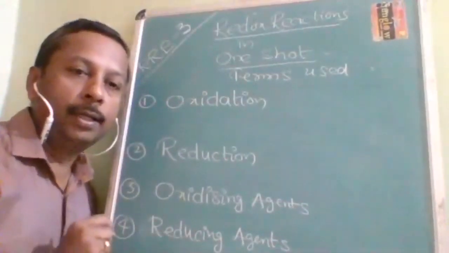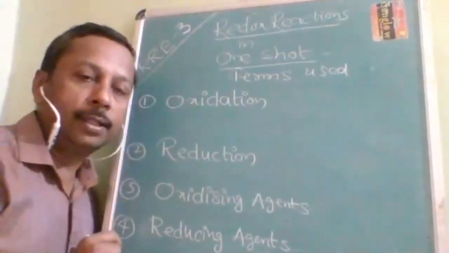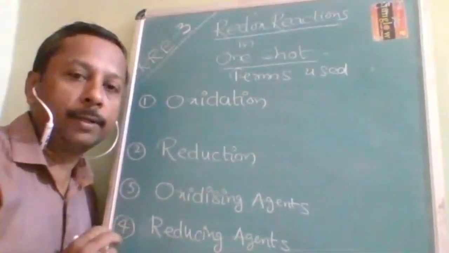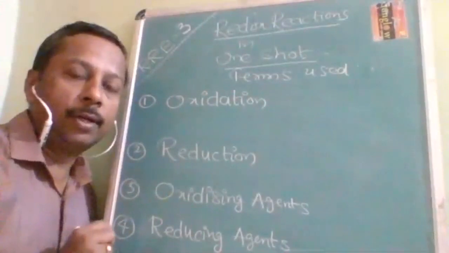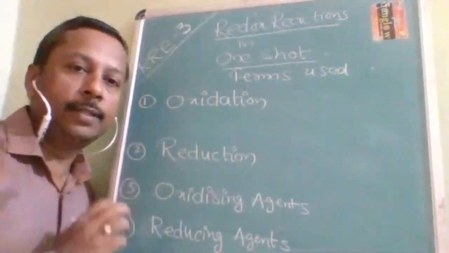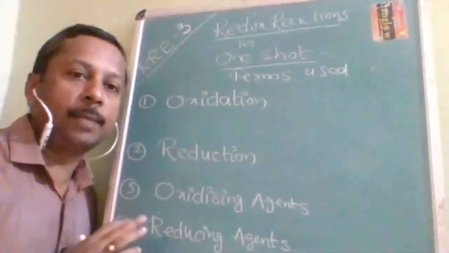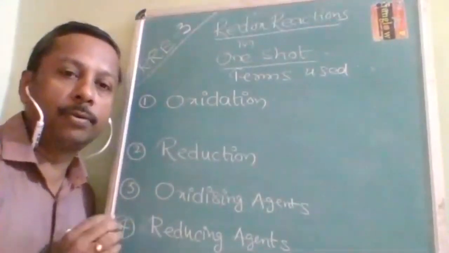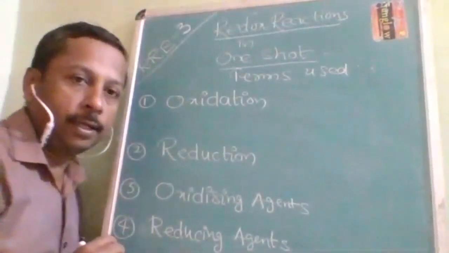Maintaining your interest and watching the video till the last is most important. I have already squeezed 5 to 6 lectures of each chapter into one lecture, so this is the minimum time you are going to get. That's why you have to be attentive enough.